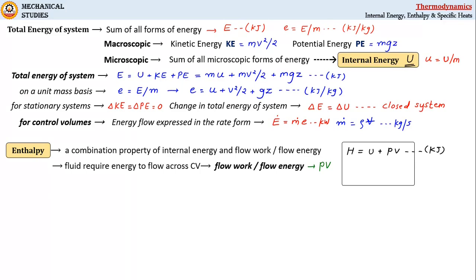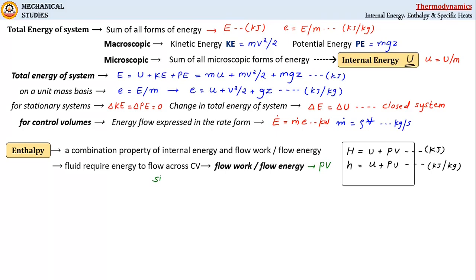However, on unit mass basis, we can write this expression using small letters: h is equal to u plus pv, where small h and small u are specific enthalpy and specific internal energy, and small v is specific volume, and here the unit will be kilojoule per kg.